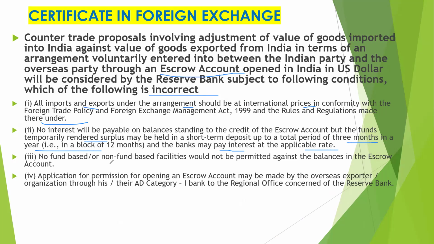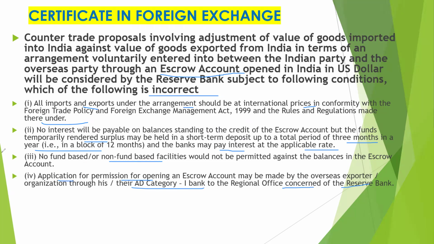No fund-based or non-fund-based facility would be permitted against the balance in the escrow account. Application for permission for opening escrow account may be made by the overseas exporter or organization through their AD Category 1 bank to the regional office concerned of RBI.